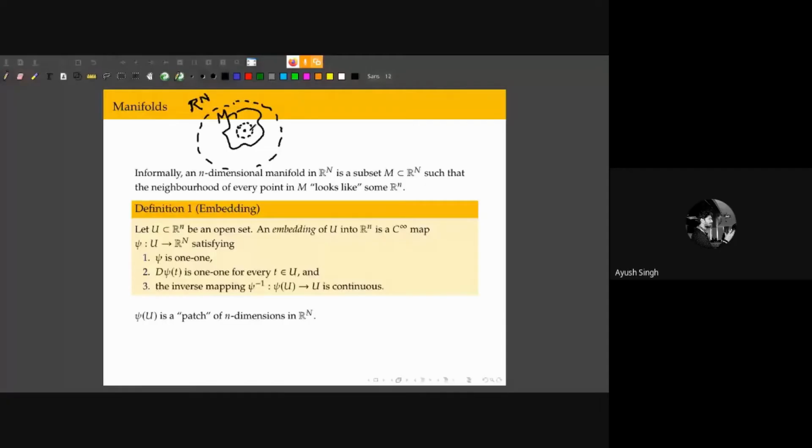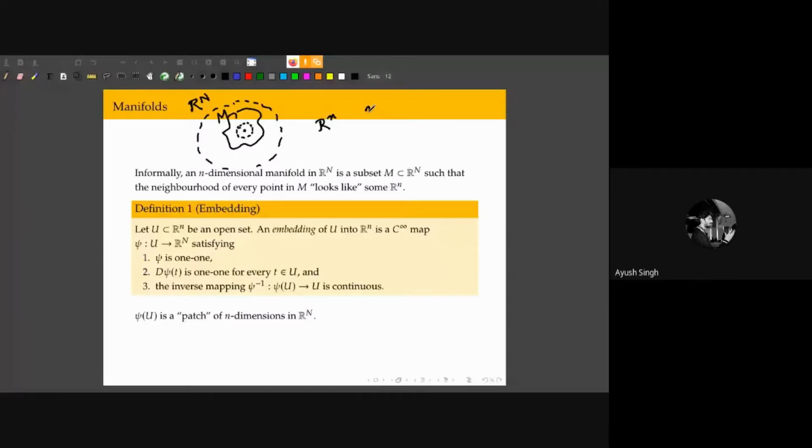So usually this n is smaller than capital N. Now this idea is actually very abstract. The way I have stated it is abstract.